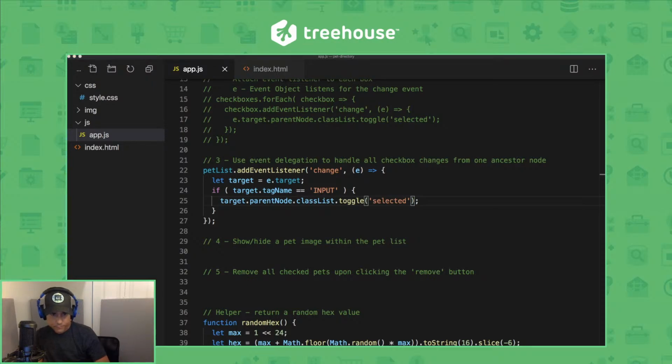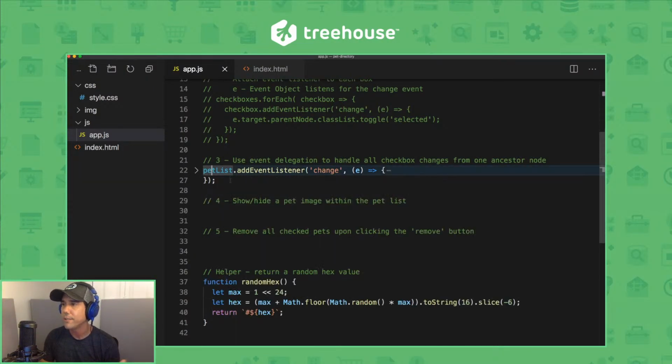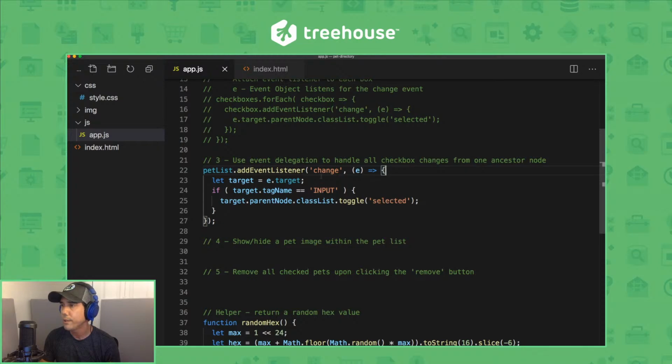So we know that we're attaching an event listener to the target UL, and we're listening for a change event because we're listening for when a checkbox changes, right? So what we're doing here with this target variable, we're getting the specific element that's triggering the event, the checkbox in this case, and assigning it to the variable target.